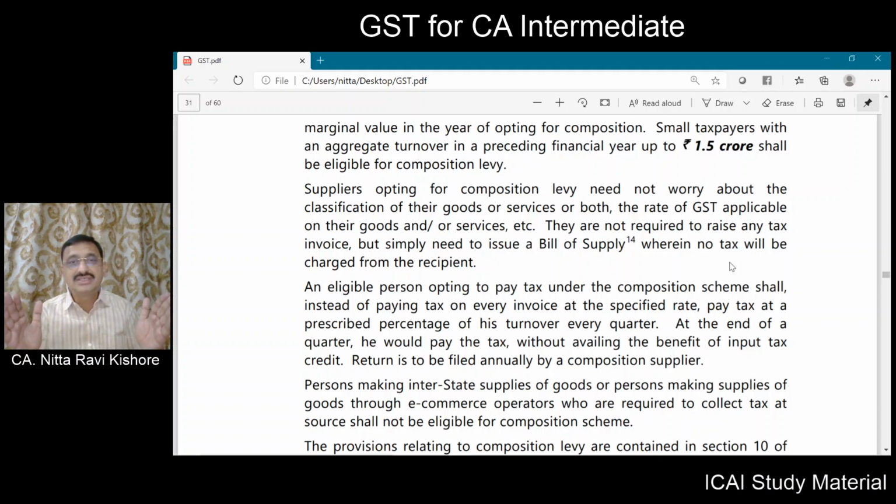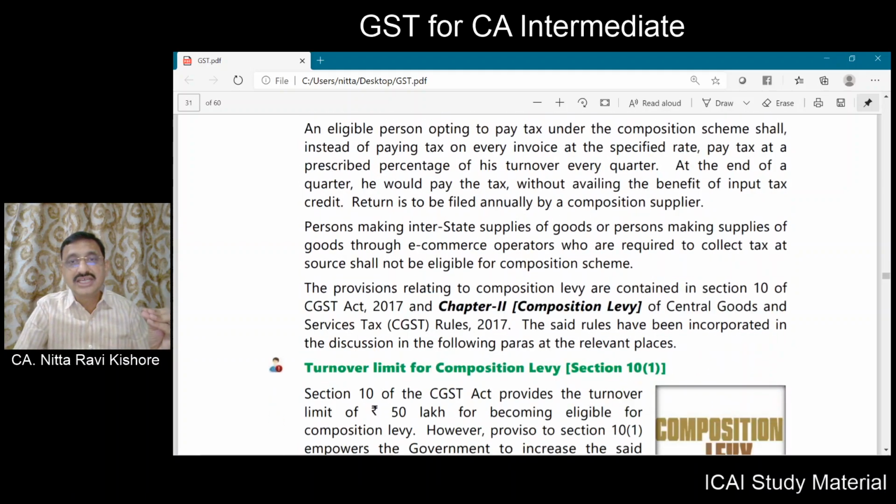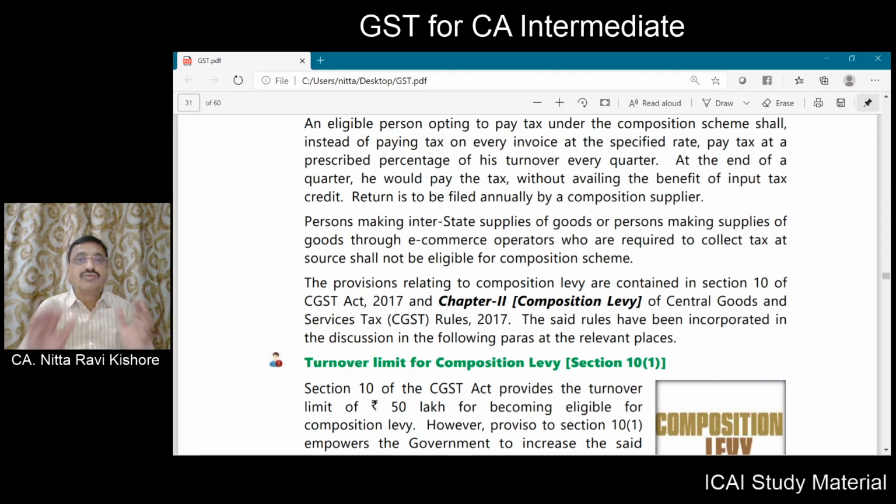On a quarterly basis, he can take the aggregate turnover, apply the uniform rate, pay that tax, and file the quarterly return. Apart from the quarterly return, a composition taxpayer should also file an annual return.